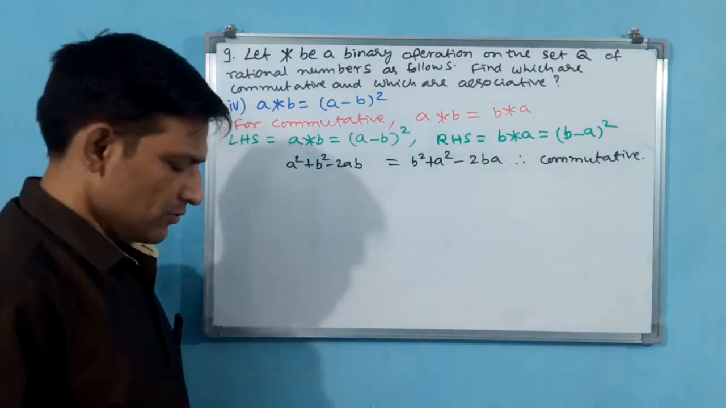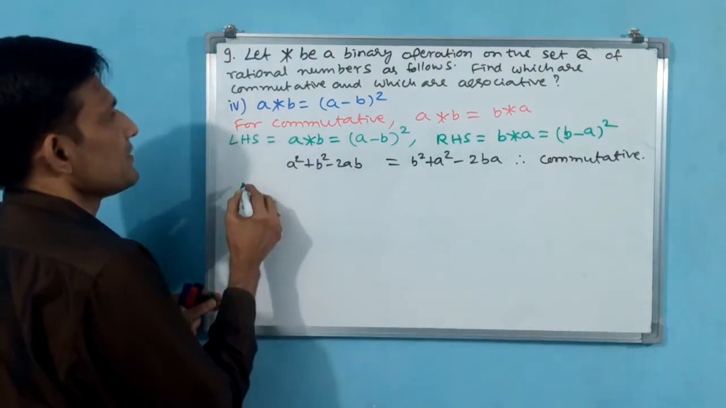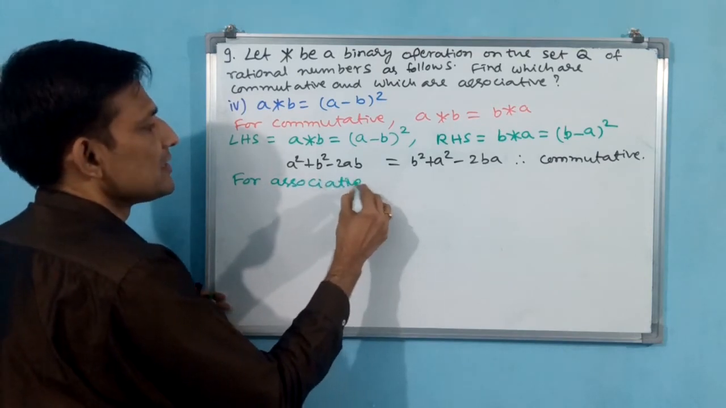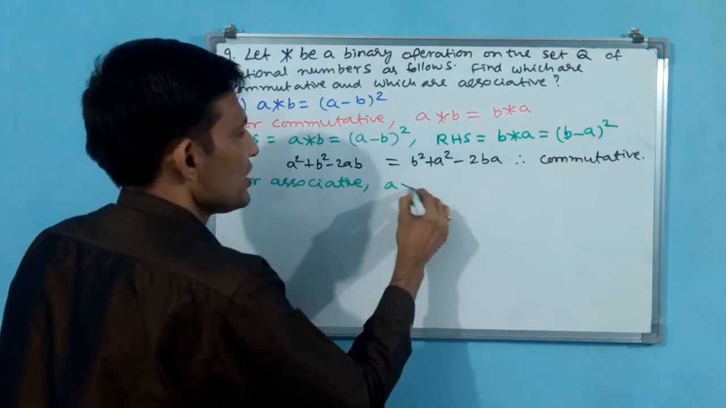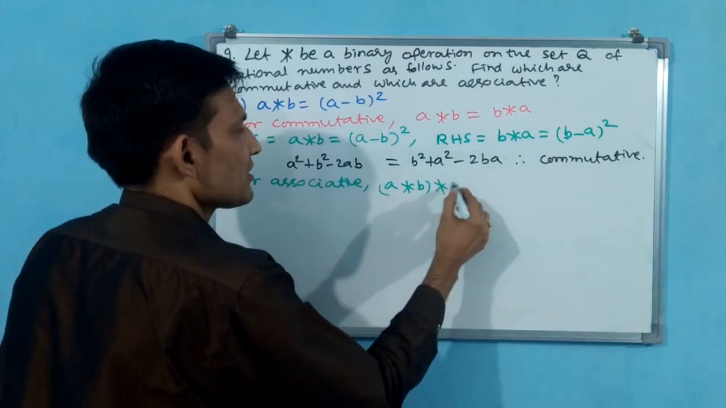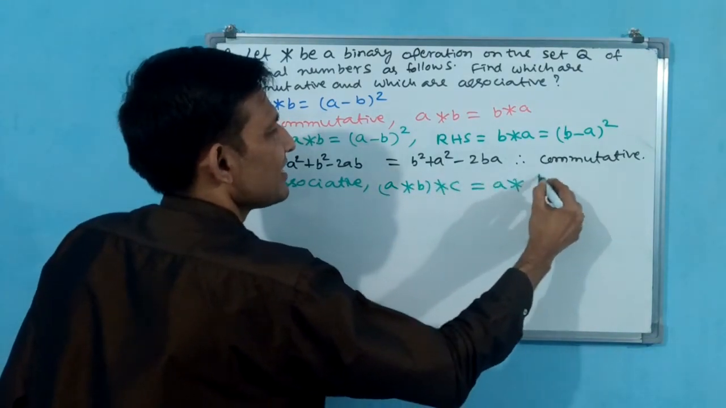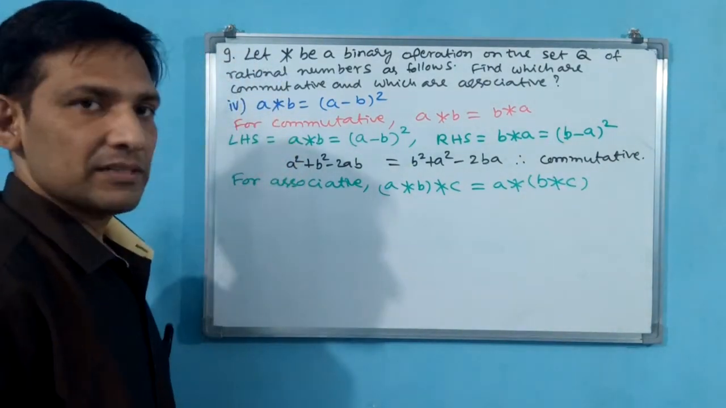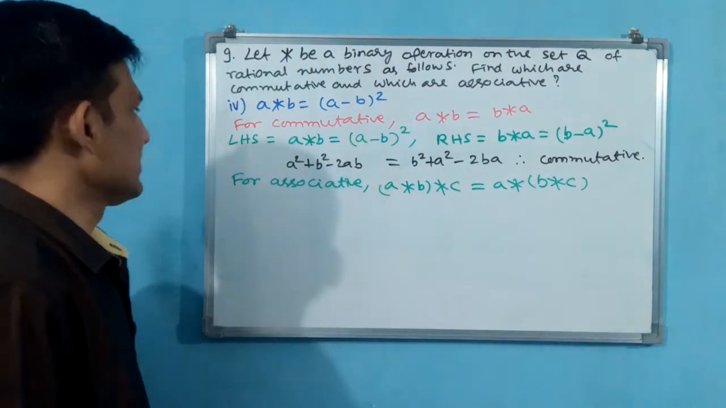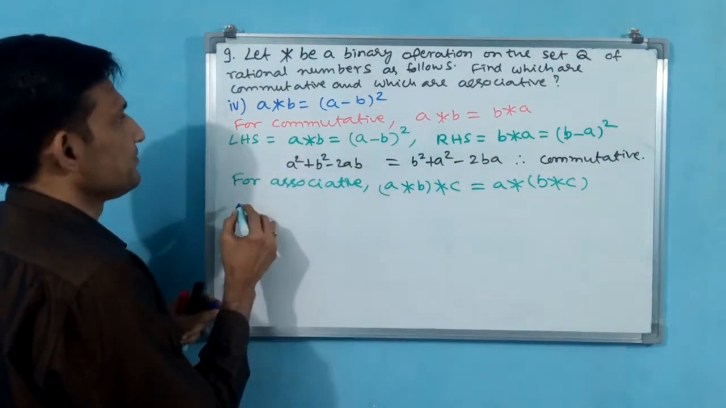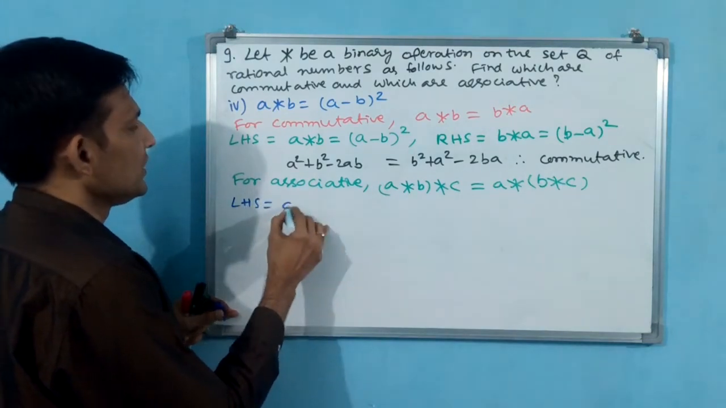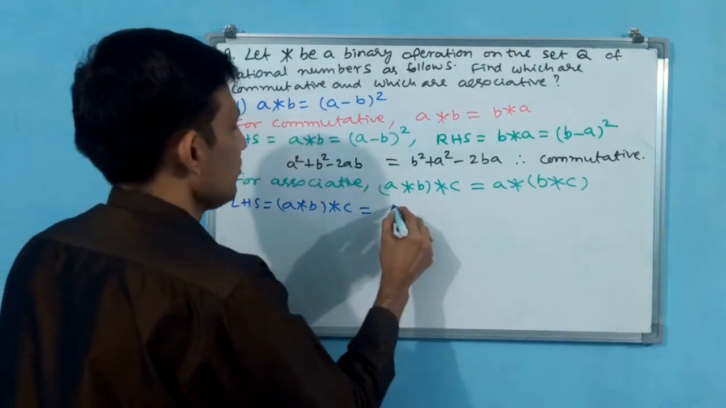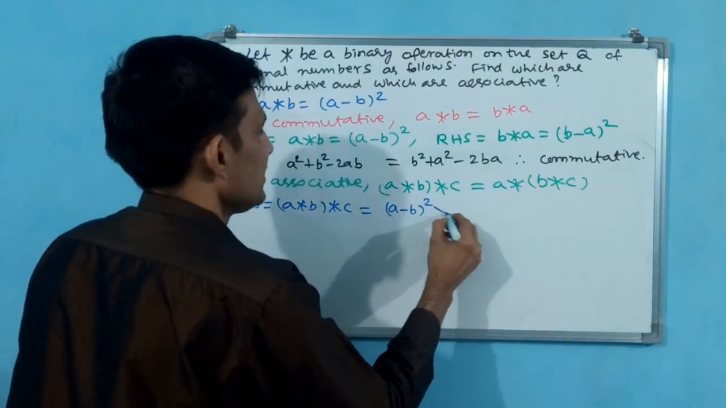Let us go for associative. For associative, what will be associative? A star B star C should equal A star B star C. Okay, this should be equal. Then that is going to become associative, like we can write. Okay, first let us take LHS. LHS is equal to A star B star C, that is equal to A star B, how much? A minus B whole square, A minus B whole square star C.